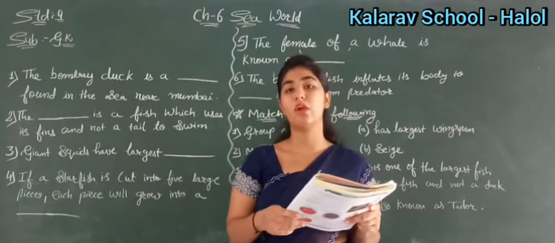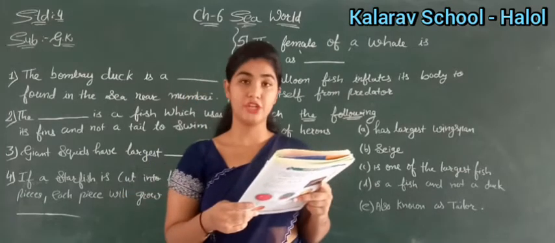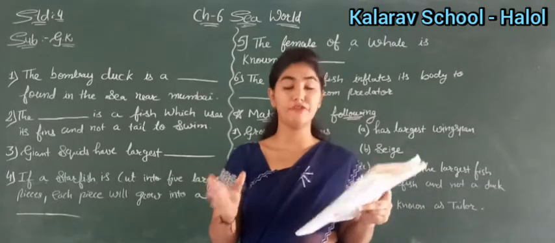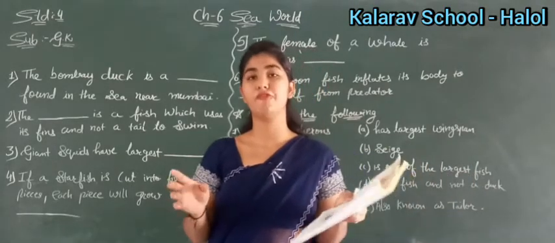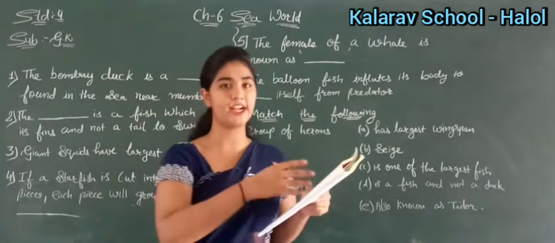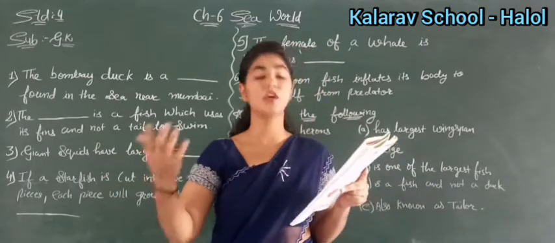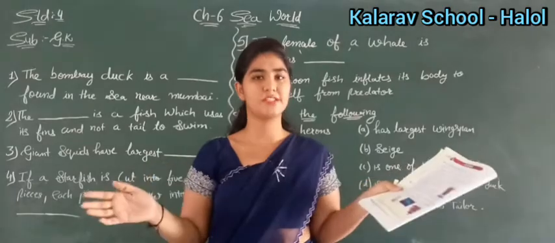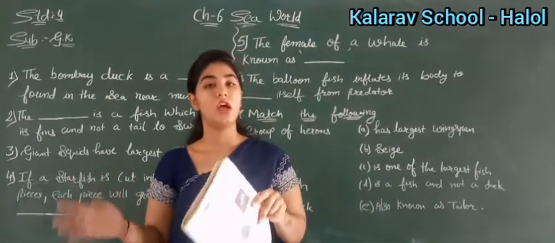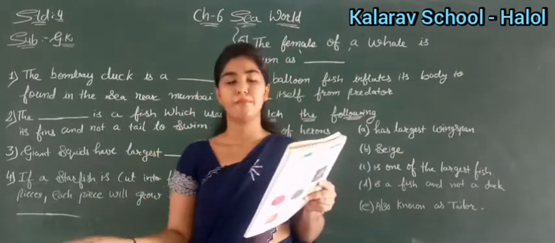Okay. Then porcupine fish inflates its body to protect itself from the predators. It is also called a balloon fish. Which fish? Porcupine fish. Okay, so porcupine fish is a kind of fish which inflates its body to protect itself from predators. Okay, what is a predator? Predators means those who hunt that fish. So to protect itself from predators, what does it do? It inflates its body. And what is it also known as? It is also known as a balloon fish.